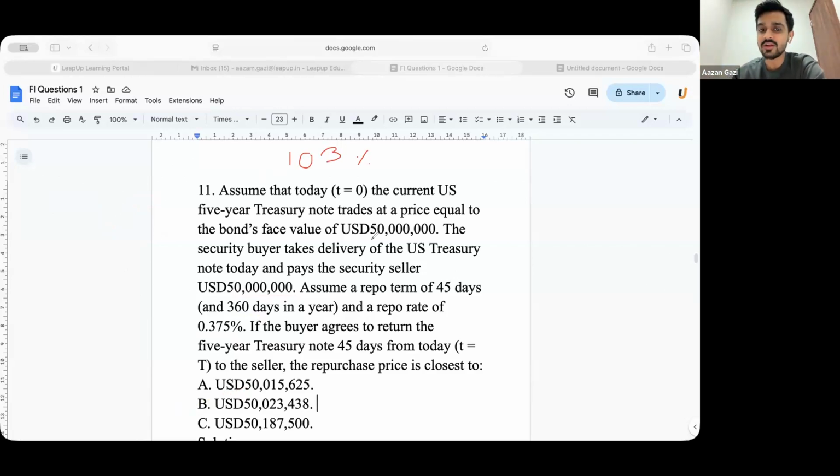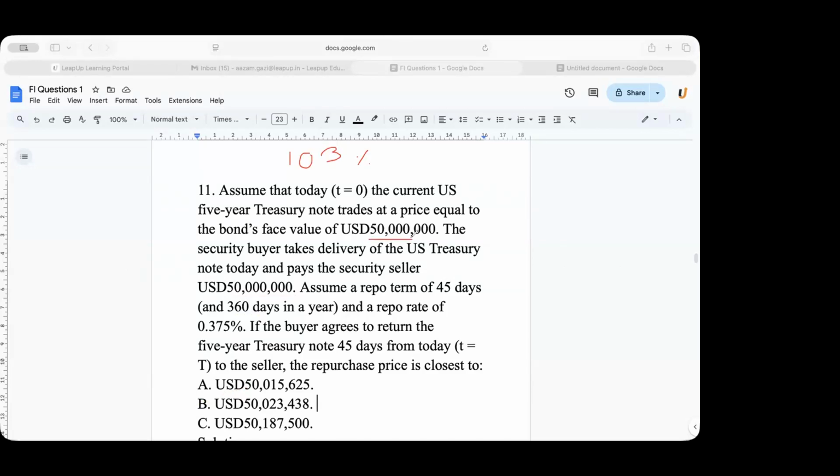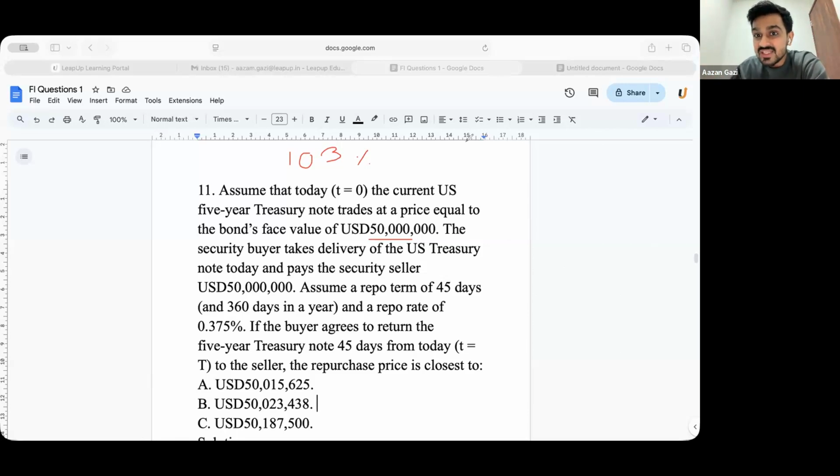Everyone, what is the value of collateral? Is it 50 million? Yes, sir. So whatever my margin is, मैं उसके सामने collateral की value लिख लूंगा. And how much loan am I willing to give out? That would be 100%, would be X. Can you cross multiply and find it out?